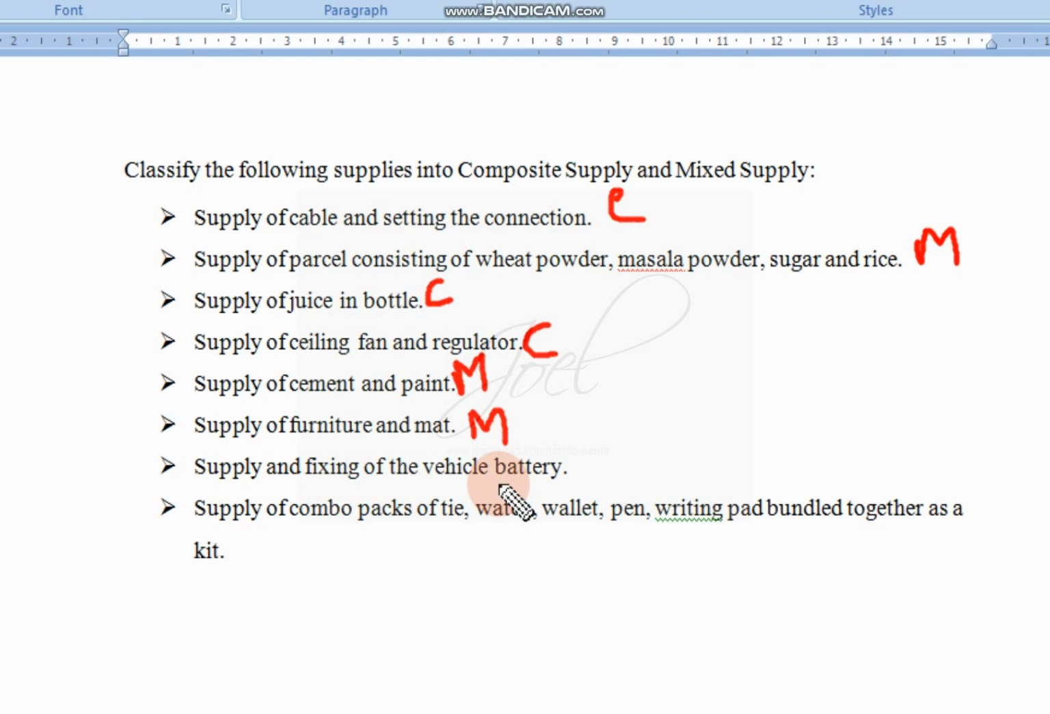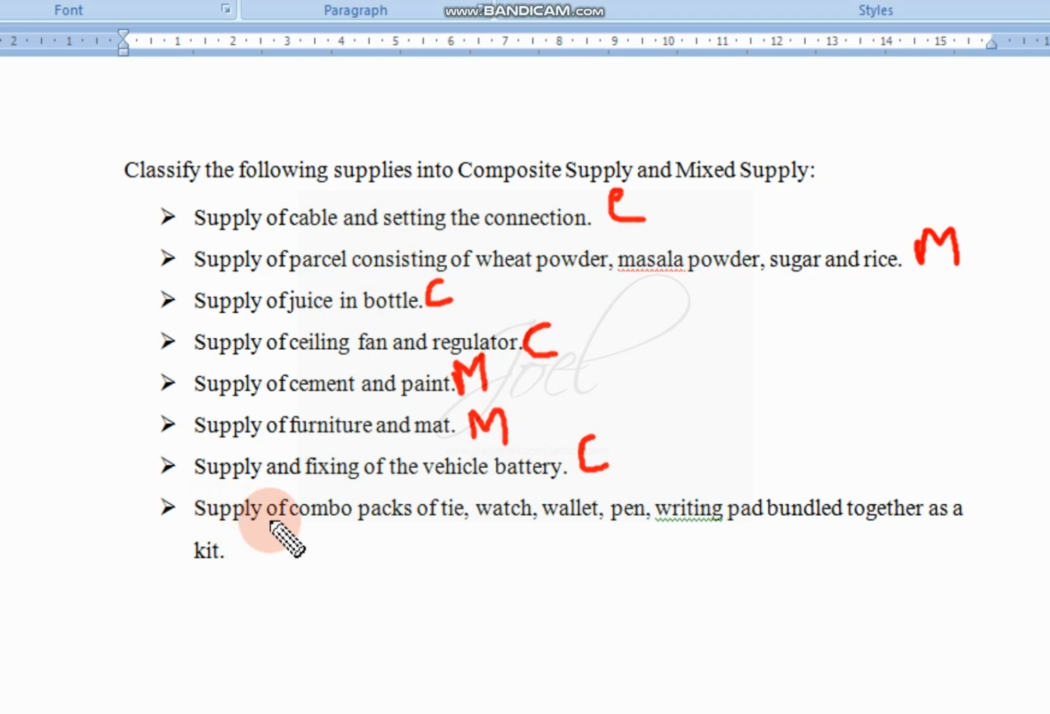Supply and fixing of vehicle battery. You are purchasing a vehicle battery, and they themselves will fix it. They'll bring it and they'll install it. So along with the purchase price itself, installation charges are included. So it is composite supply.